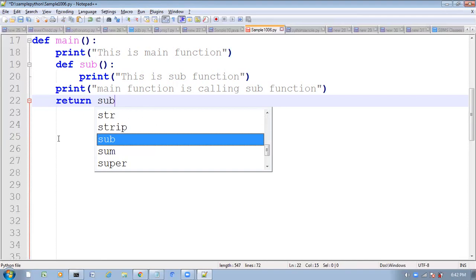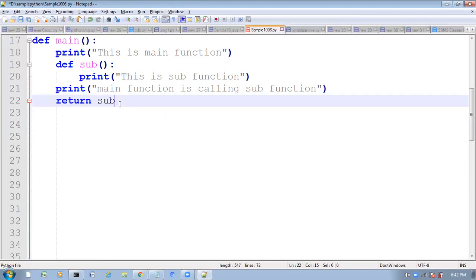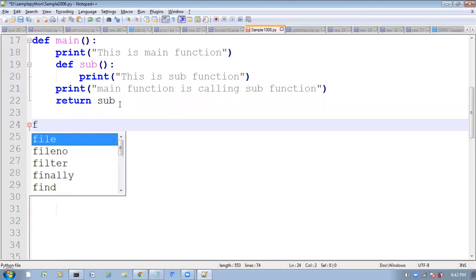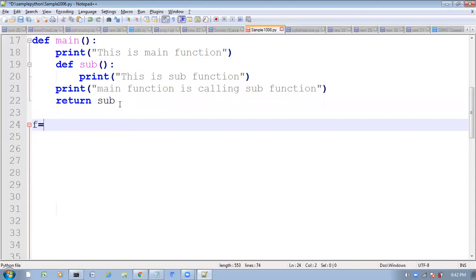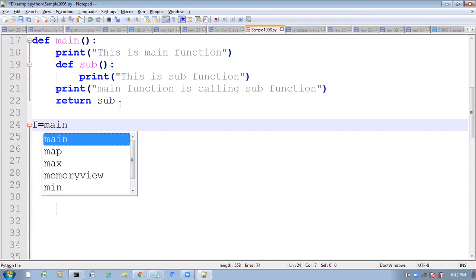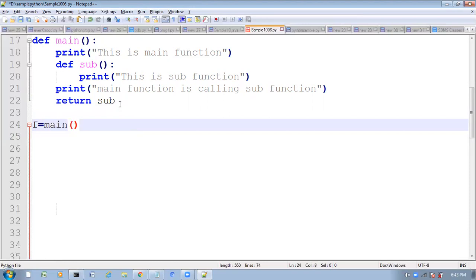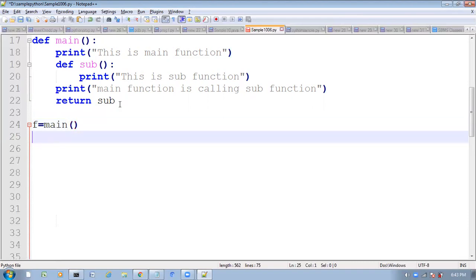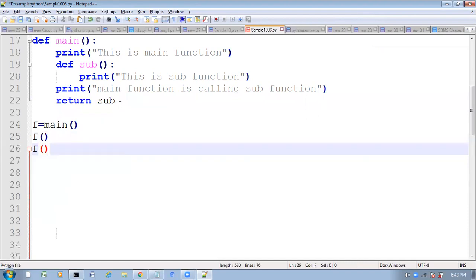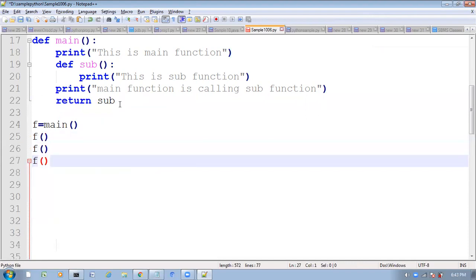And f is equal to main function, I am taking like this. So now onwards, this f, like this I called it here.